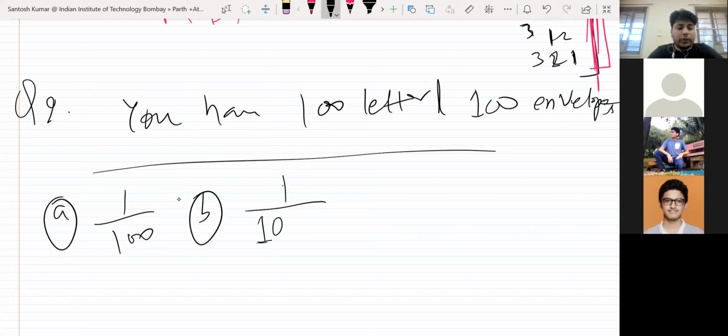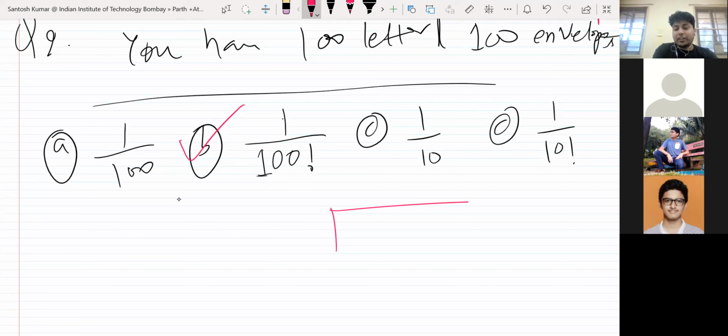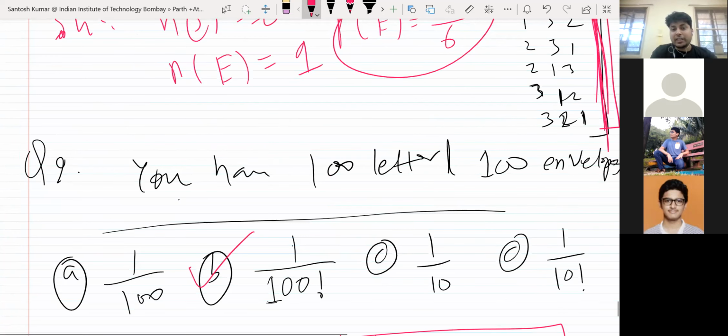Are you familiar with factorial? 100 factorial, 1 by 10 factorial. Yes. Yeah. So now you try to answer. Option B. Yes, option B. You know what happens? So let me explain this thing in the last question.